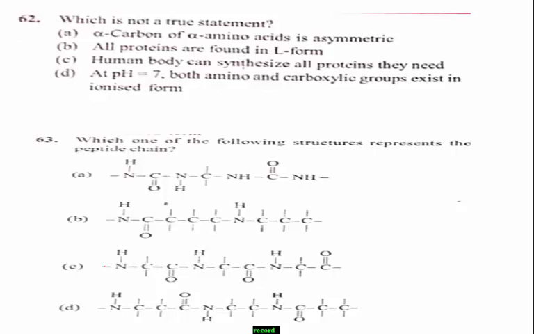If you know this concept, observe the given options again. Now you know which one is the right point. In option B, all proteins are found in L form only, but proteins exist in D as well as L form. That is the point. Therefore, option B is an incorrect statement. It is not a true statement. Therefore, option B is the right answer.